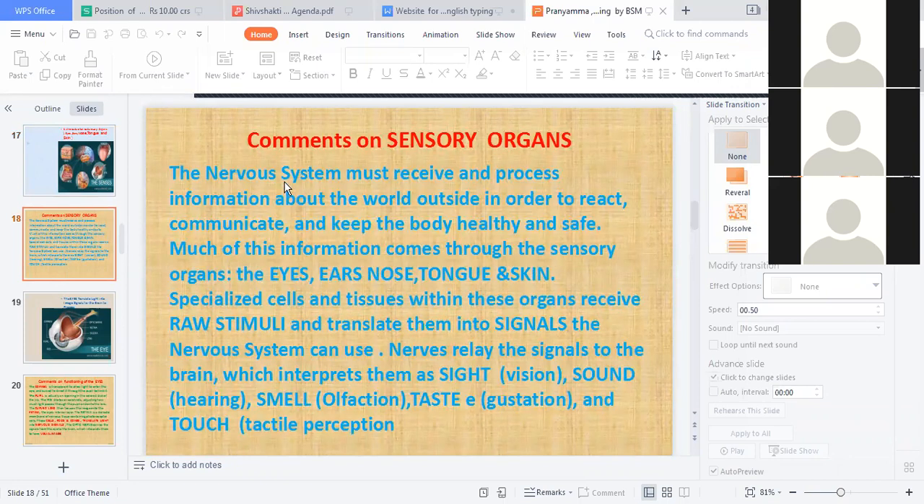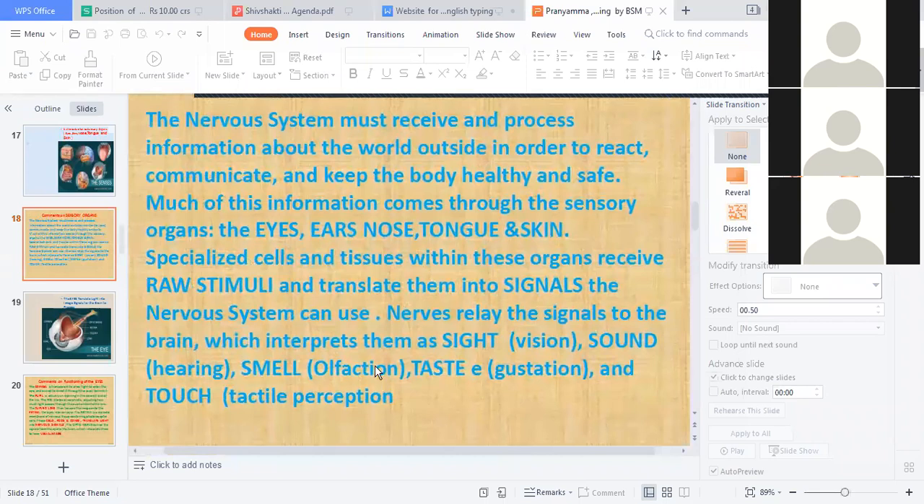The nervous system must receive and process information about the world outside in order to react, communicate, and keep the body healthy and safe. Much of this information comes to the sensory organs: the eyes, ears, nose, tongue, and skin.